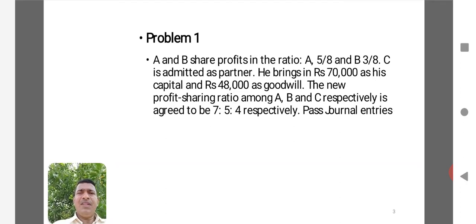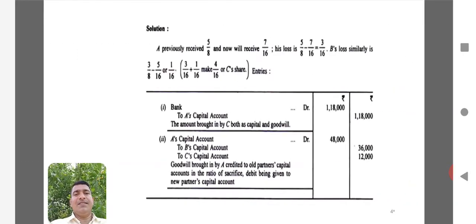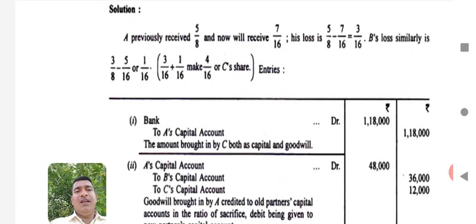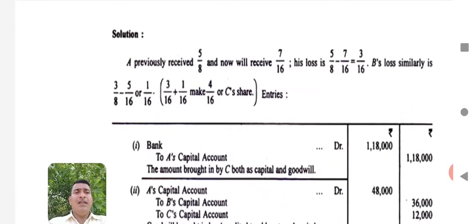Now here A and B are partners. They are sharing profits and losses in the ratio of 5:3. Then the new partner is bringing 48,000 as goodwill. The new profit sharing ratio is given and you need to pass the journal entries. Now, let us try to analyze this illustration.